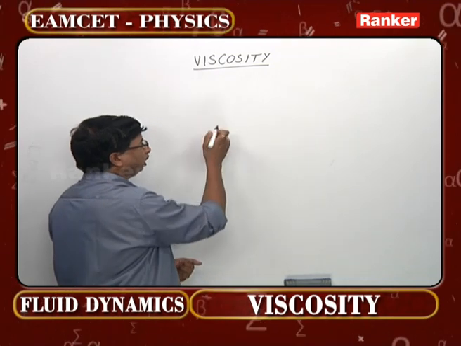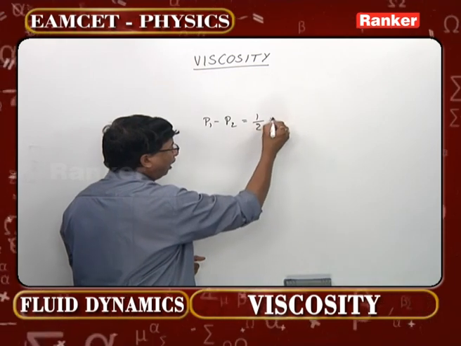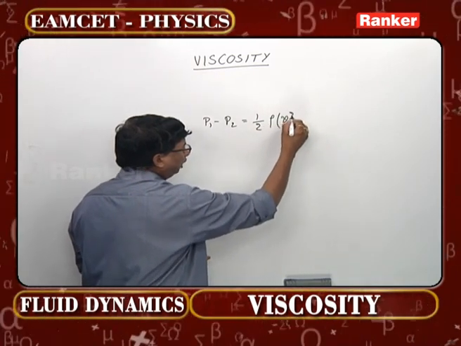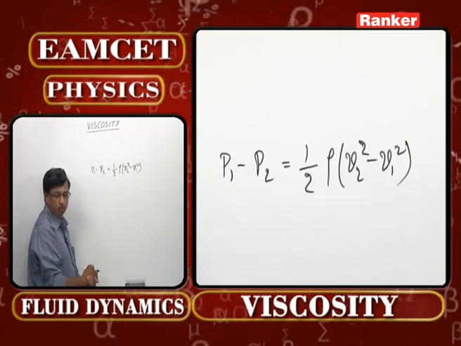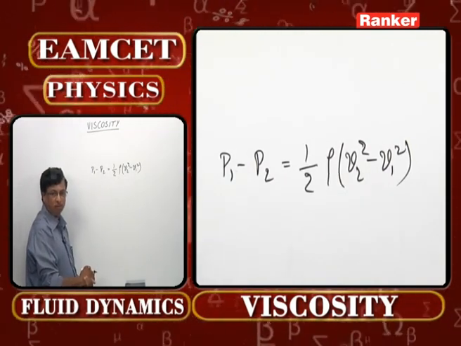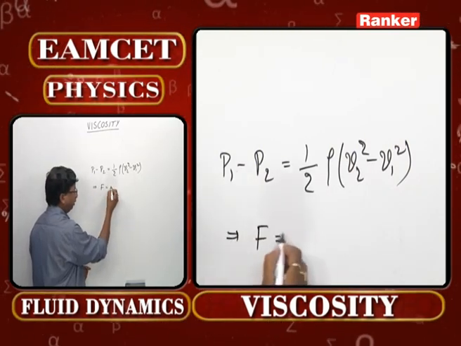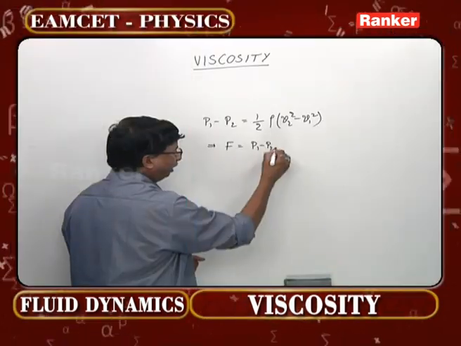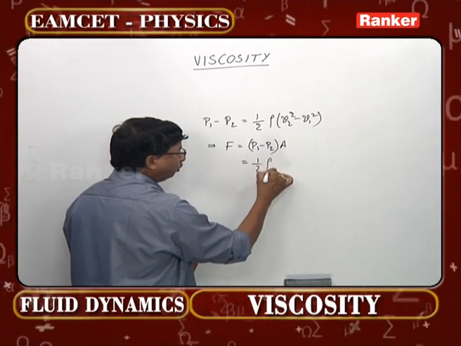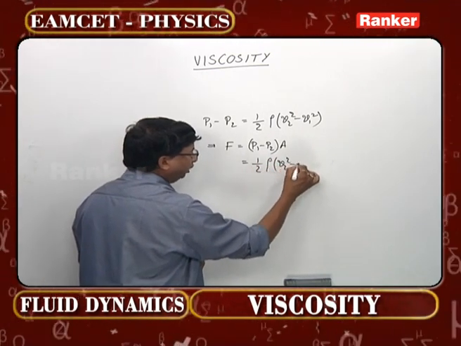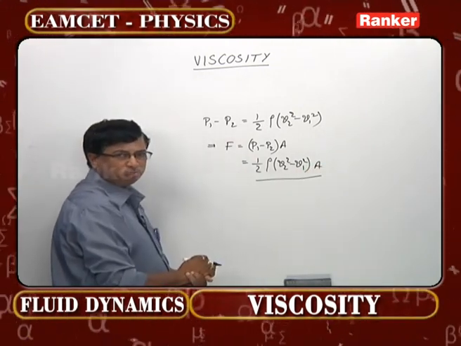Therefore, based on that particular point, the pressure difference can now be written as half rho into V2 square minus V1 square. This is the equation we ultimately get from Bernoulli's equation. Coming to the next one, what is aerodynamic lift? We write it either as pressure difference into area of cross section, or half rho into (V2 square minus V1 square) into A. This is the equation one has to remember.